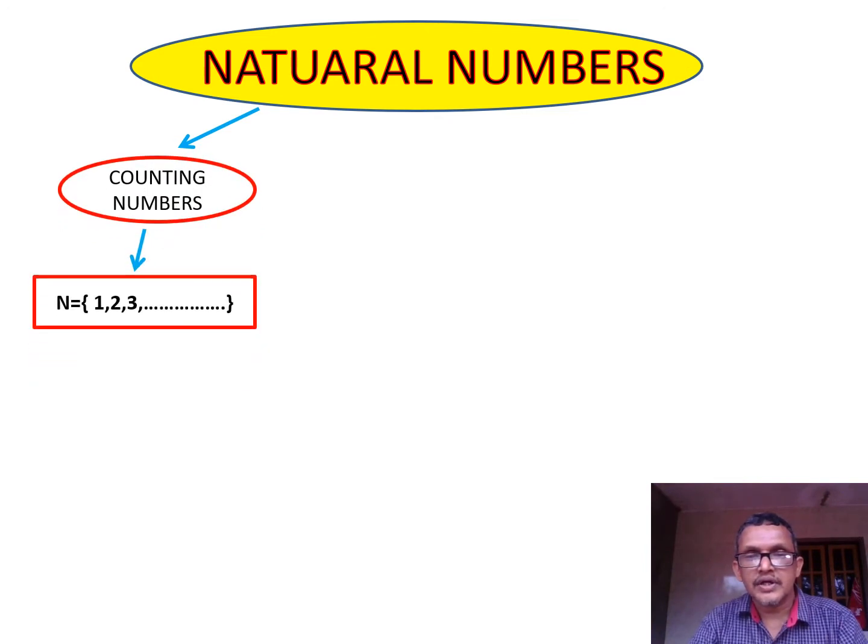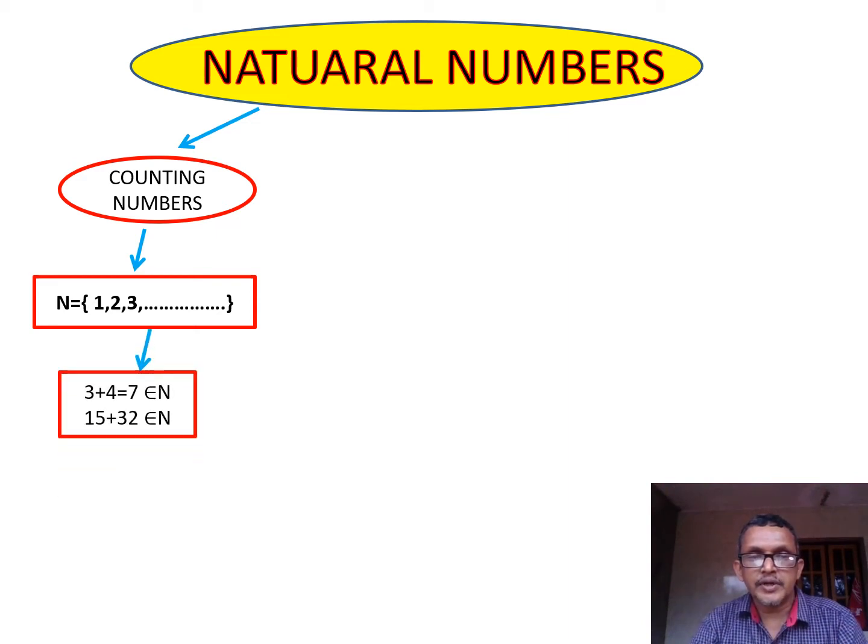So this number set is represented by N equals {1, 2, 3, and so on}. This is an infinite set. The natural number set starts from 1: 1, 2, 3, and so on. These are also called positive integers.